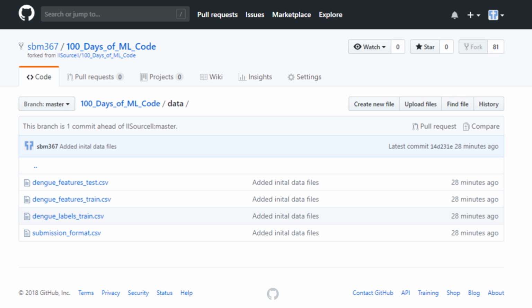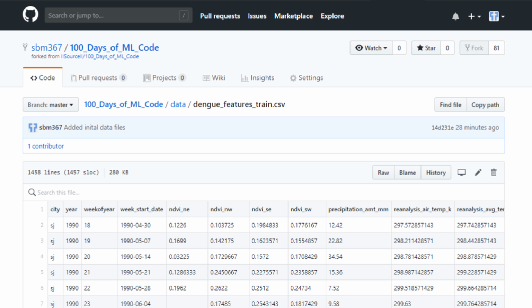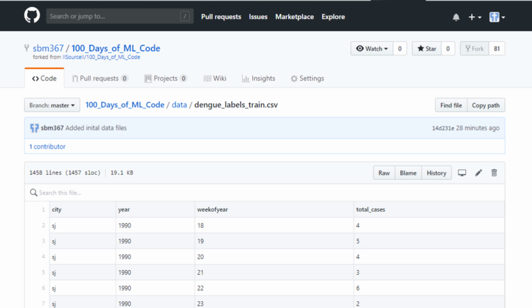We'll look briefly at the labels we're trying to predict, and the features we're given to feed the model. Glancing at our inputs, we can see our features include information like temperature and precipitation for our locations at various time steps. Looking at our labels or target outputs, we want to predict the total number of cases for a given location at a given time step.